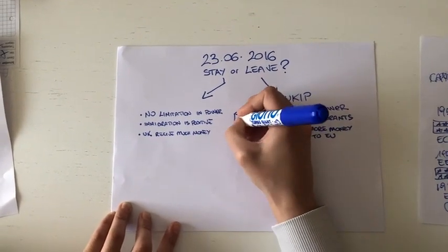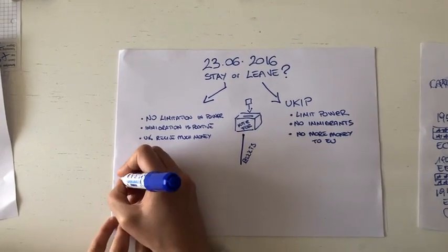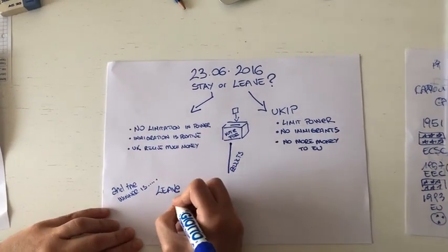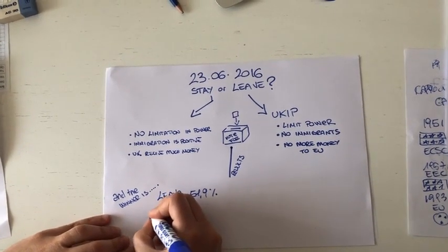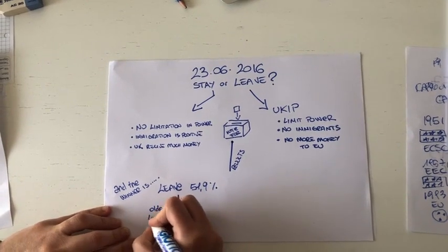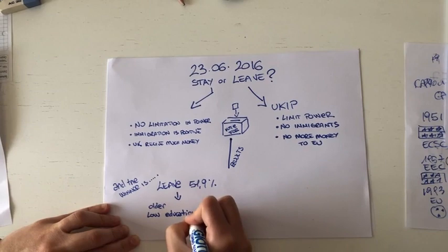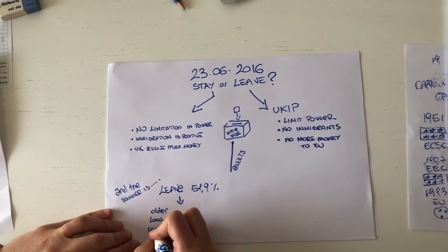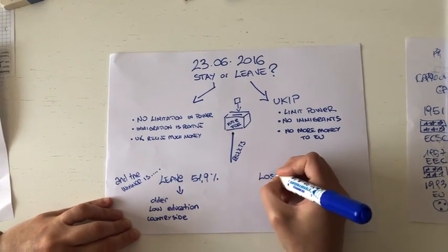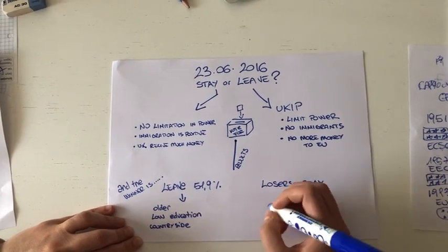Anyway, on the 23rd of June 2016, people voted. And 51.9% decided that it was better for the UK to leave Europe. But who voted for Brexit and who voted for remaining? It seems that older people living in the countryside with a lower education level voted for leaving, while young people living in big cities and with a higher education level voted for remaining.